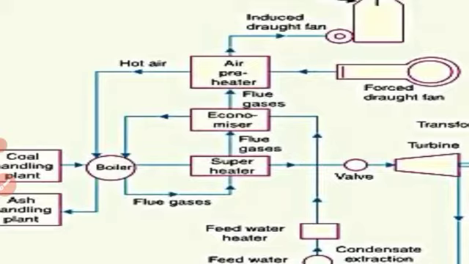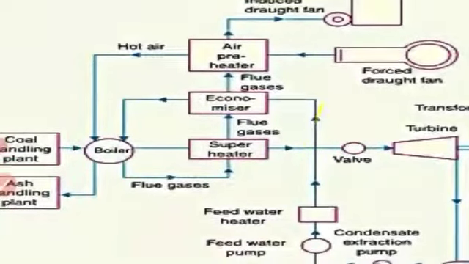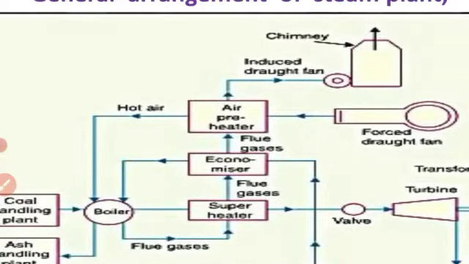The flue gases somehow have to exit through the chimney to the outside, but what we are doing is utilizing these flue gases for our superheater, to superheat the steam, and for the economizer, where the water gets heated up before feeding to the boiler. And next, the flue gases' journey continues through the air preheater.